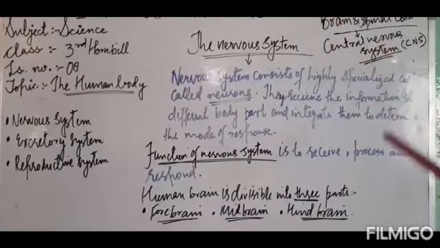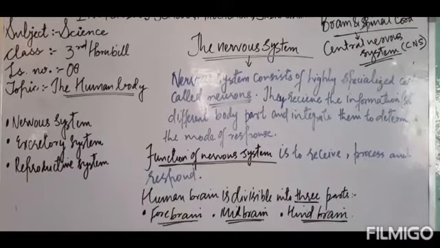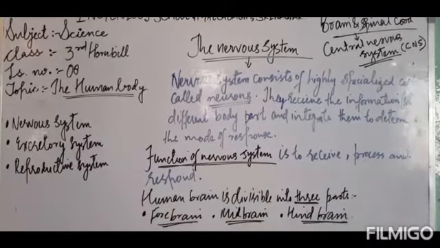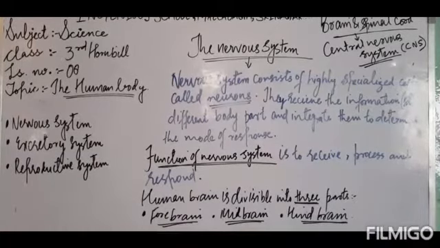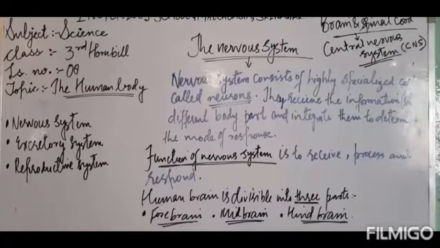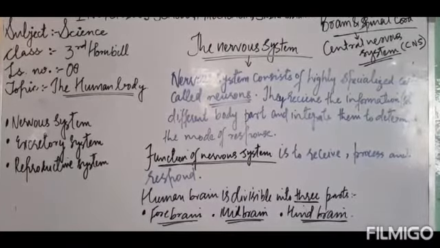They form the central nervous system. The brain is part of our central nervous system. It is present in the cranial cavity, that is, it is protected by the skull. The brain is a delicate organ of our body and it is protected by the skull.